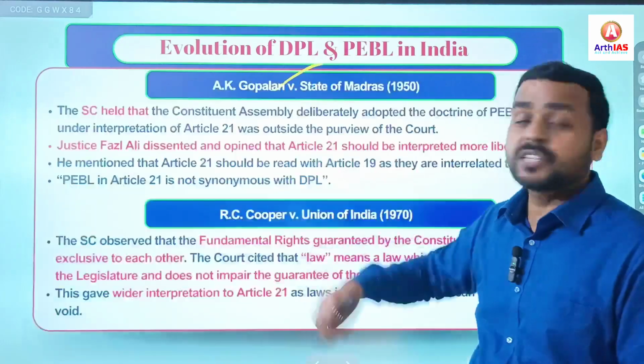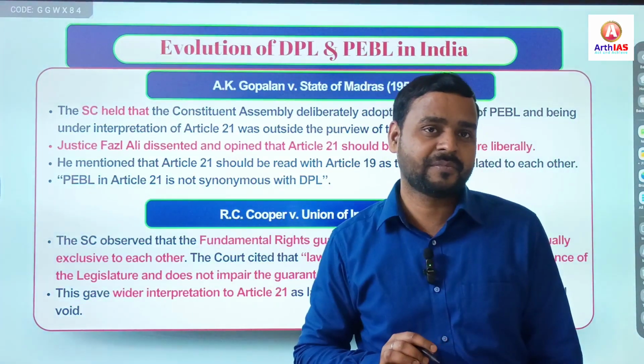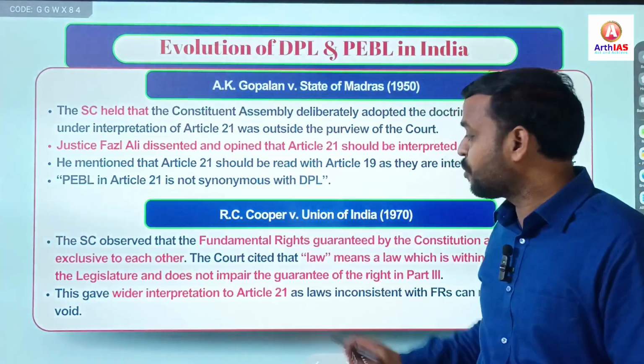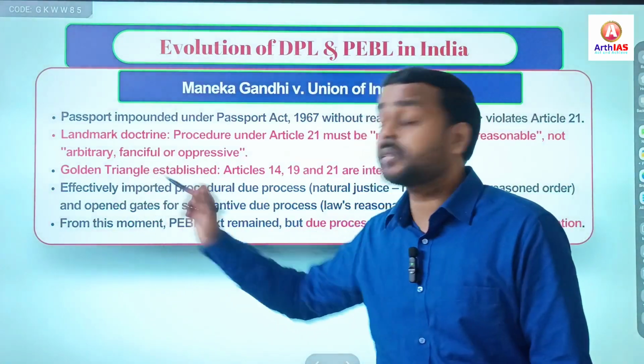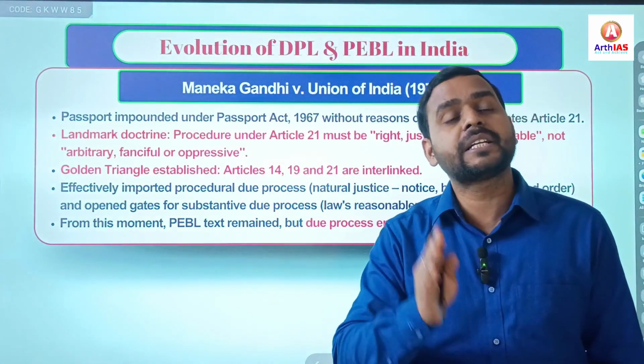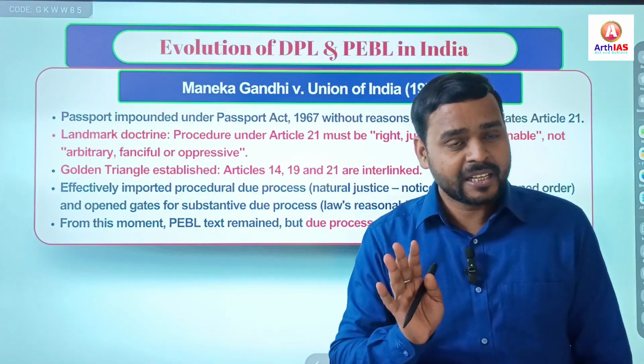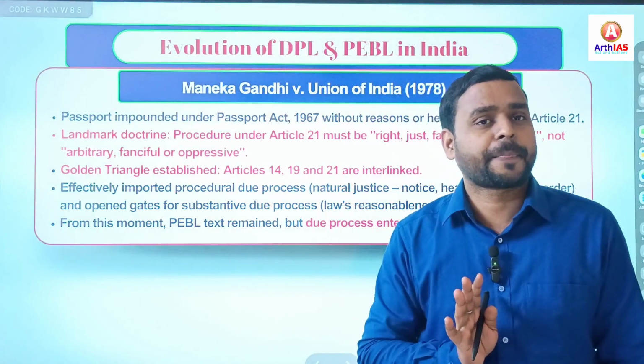What is the proof? R.C. Cooper case, Maneka Gandhi case. And the Maneka Gandhi case gave a much wider interpretation. And again, it introduced another important concept, the golden triangle. Article 14, 19, 21 are interlinked to each other. Simple.